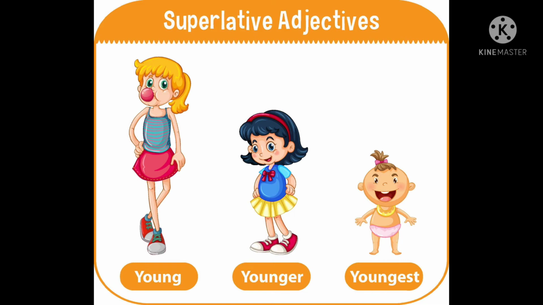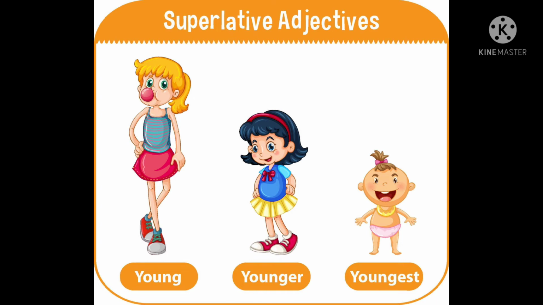When you want to say that one person or thing is superior to all others in that group, you need to use the most. When you want to say that one person or thing is inferior to all others in that group, you need to use the least.